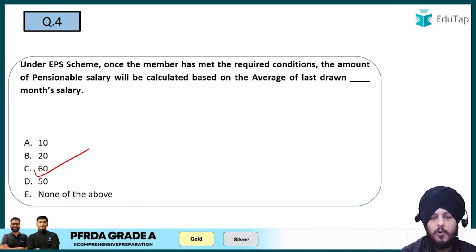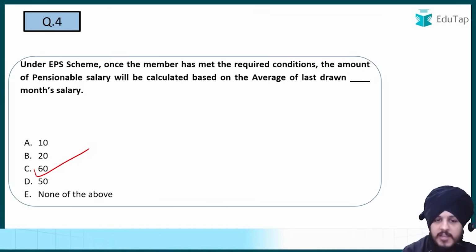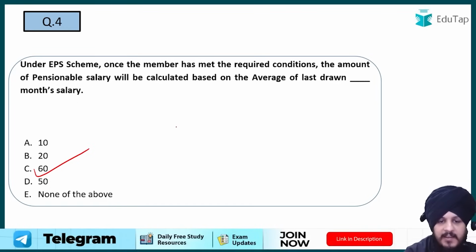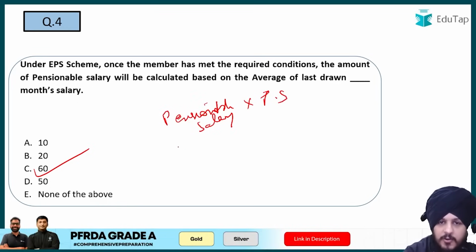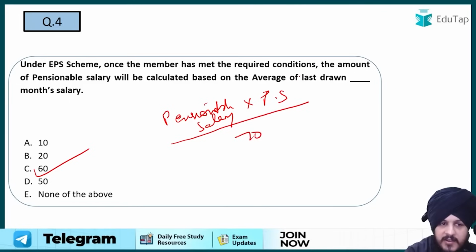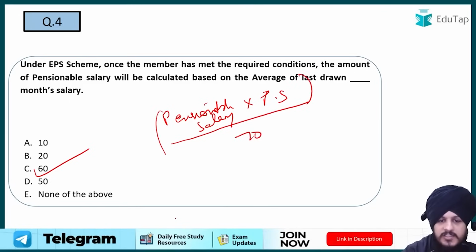So basically when we talk about EPS, right? So first of all, very importantly, you need to know the formula of EPS. So when we talk about the formula of EPS, basically it is pensionable salary into pensionable service divided by 70, right? Divided by 70. So this is the formula of EPS.